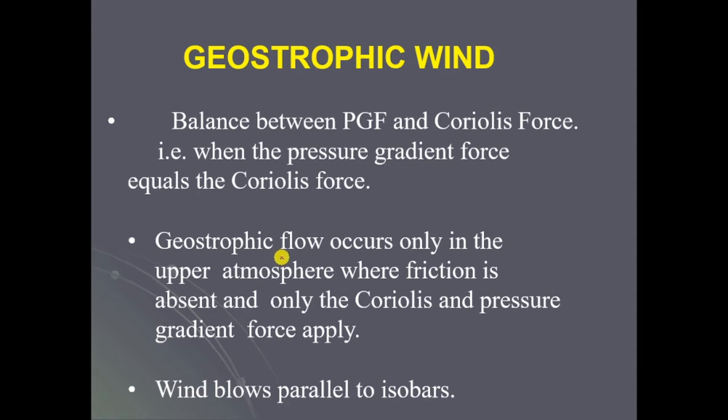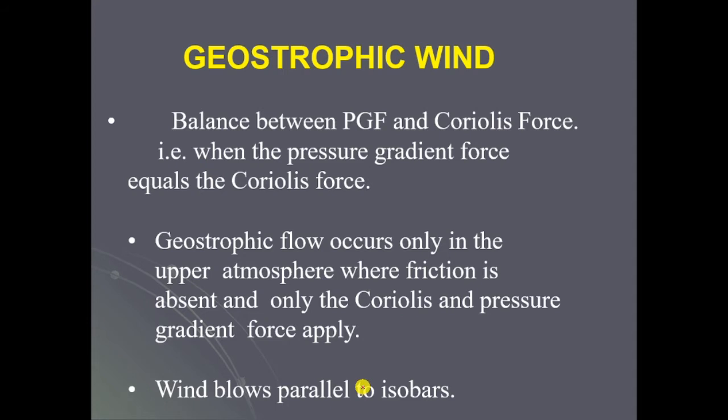At this condition, there will be a balance between PGF, or say pressure gradient force, and Coriolis force.